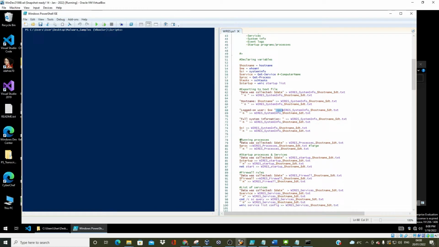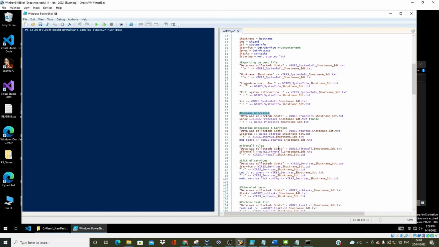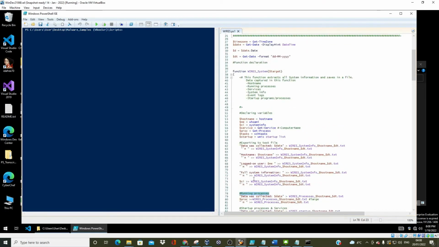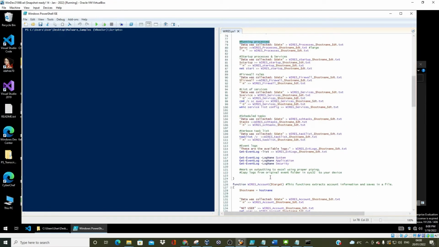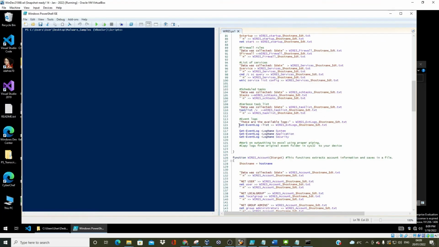Okay, and then I've done this for processes. Again, this is just the system function for scheduled files, get event logs, and all of these things. Like I said, this is not fully complete yet. I've actually put a note here: work on putting it to Excel using proper piping, and the other option is to copy the logs from the original events folder in System32. Just straight up copy it to the device. That means you're not running this, you're just using Copy-Item, a partial commandlet.